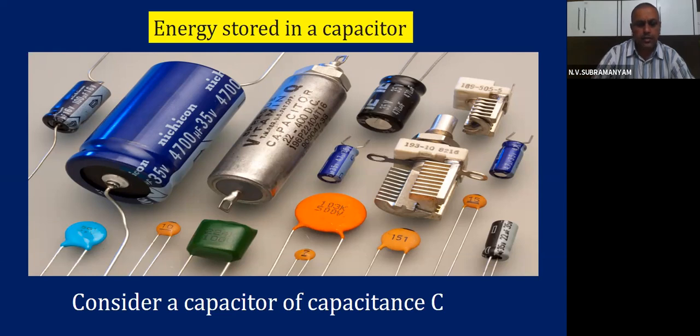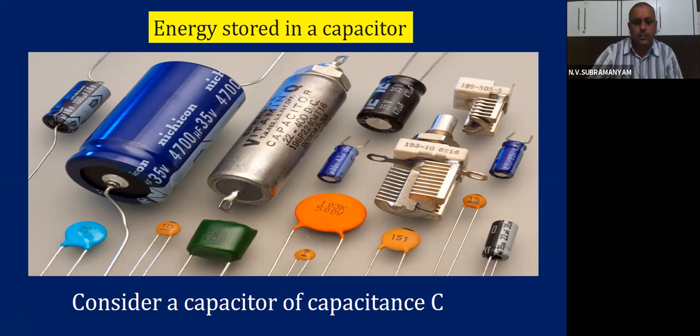That level we refer to here as the capacitor's potential. The capacitor has the ability to store charge, and once the charge is stored, it is storing electrical energy in the form of charge.